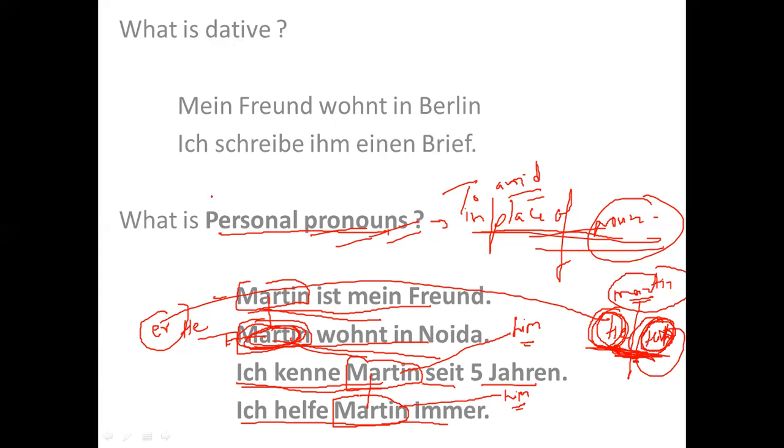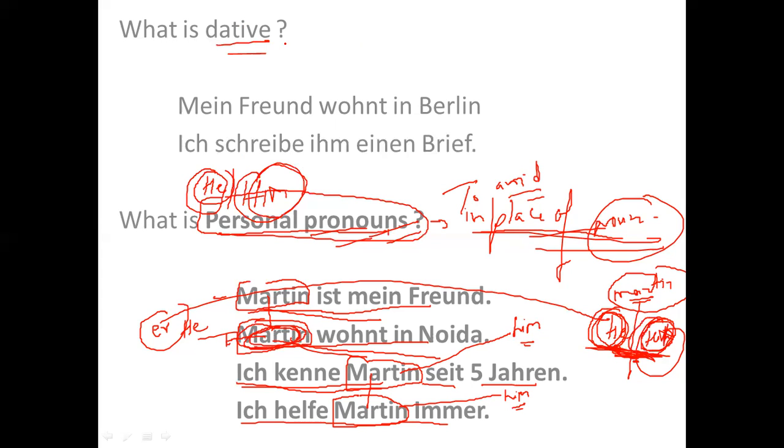So in personal pronouns, the example of he and him, both are personal pronouns. But what is the difference? He is subject and him is an object. Now, what is dative? Dative we have discussed many times before.